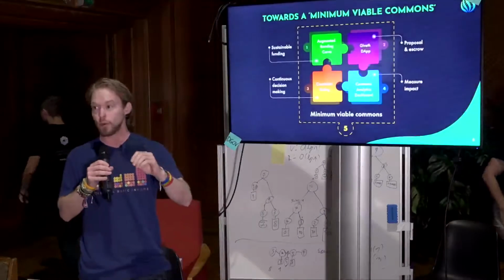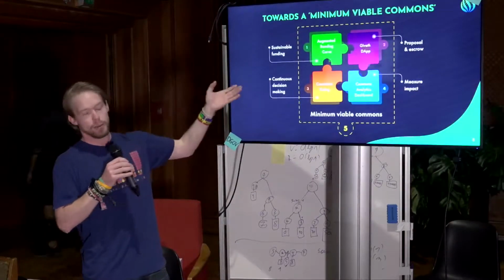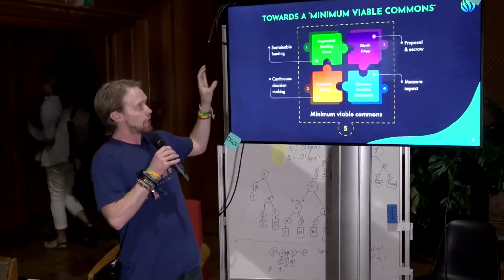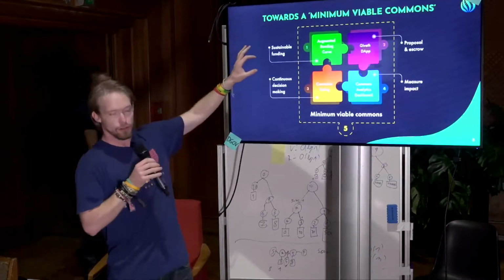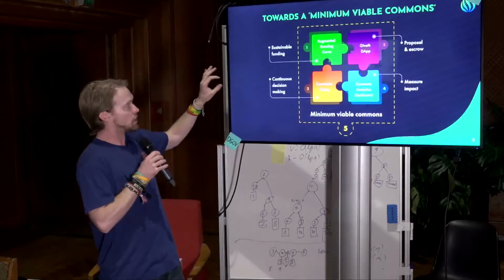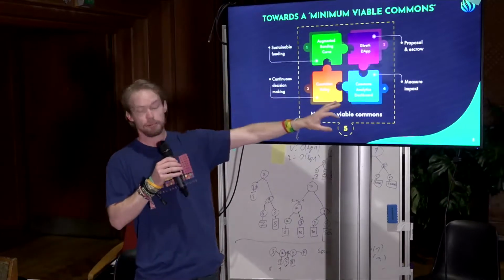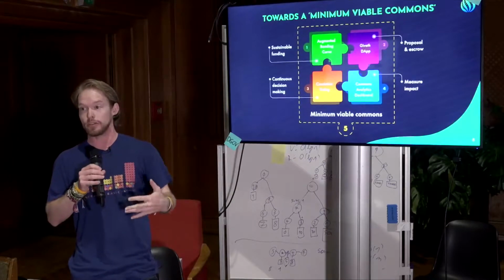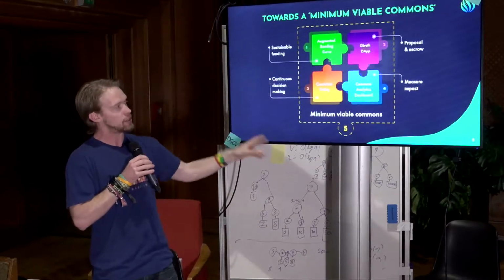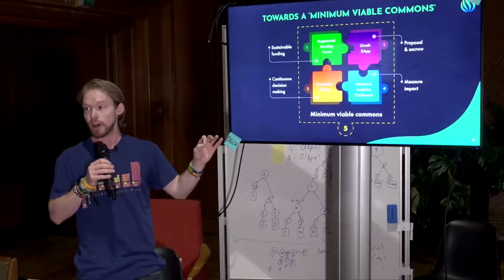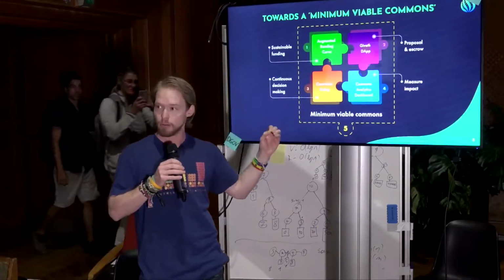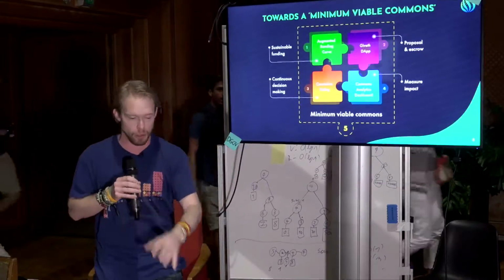And let's zoom into where we're at today. So we are basically building towards a minimum viable commons. We've identified these 4 key components: sustainable funding, proposal and escrow service, continuous decision making, and measuring impact. And these are the 4 components that we will be building in an iterative launch strategy and then synthesizing them all together into this minimum viable commons. And we would love to enable any group to take this minimum viable commons and launch it for your community.